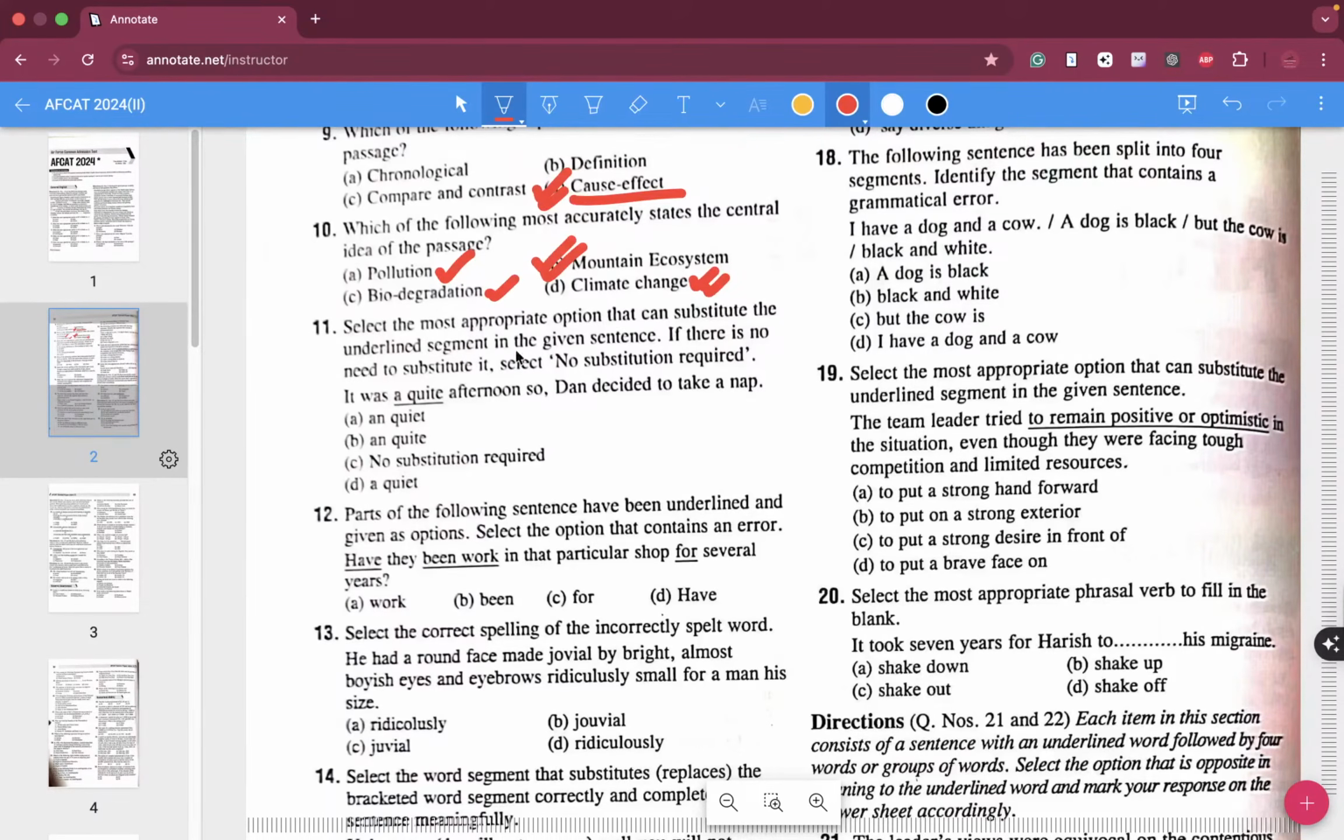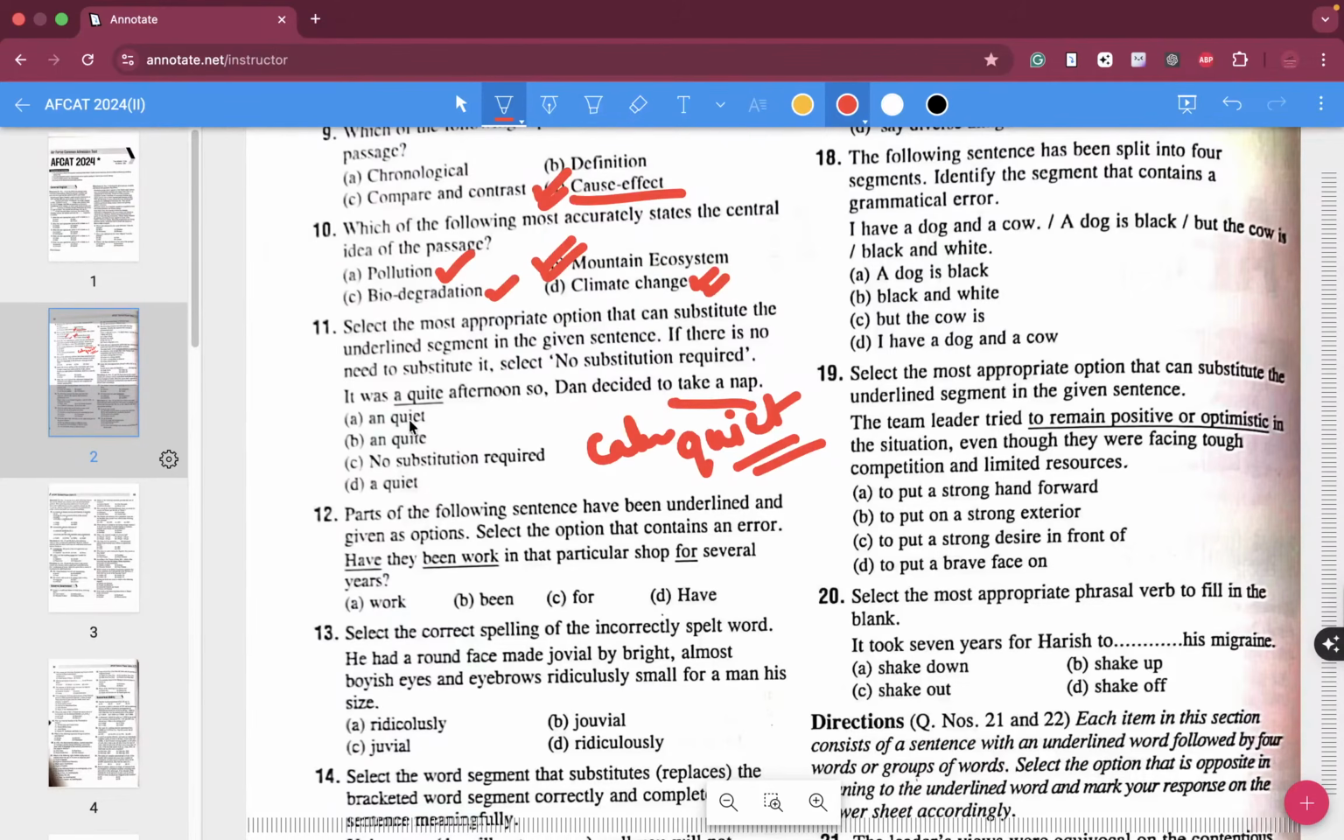Select the most appropriate option that can substitute the underlined segment in the given sentence. If there is no need to substitute, select no substitution required. It is a quiet afternoon, so Dan decided to take a nap. Now it was a quiet afternoon. What is the correct spelling of quiet? Quiet, calm, right? Quiet, calm. Okay, the correct spelling is Q-U-I-E-T, right?